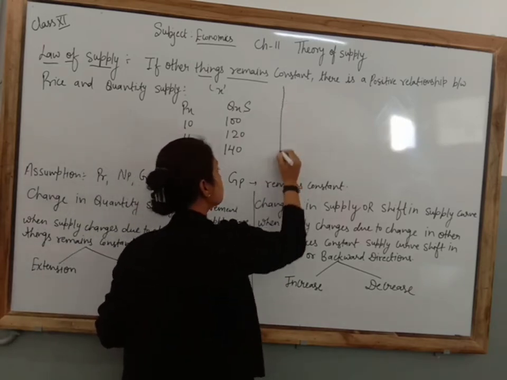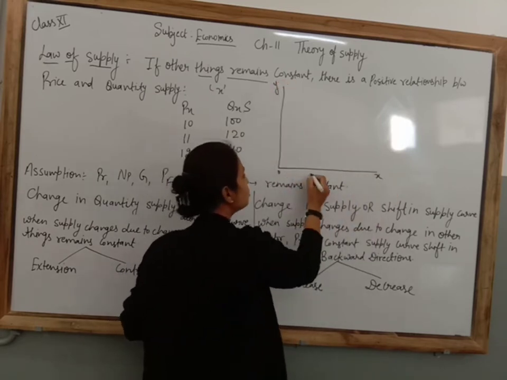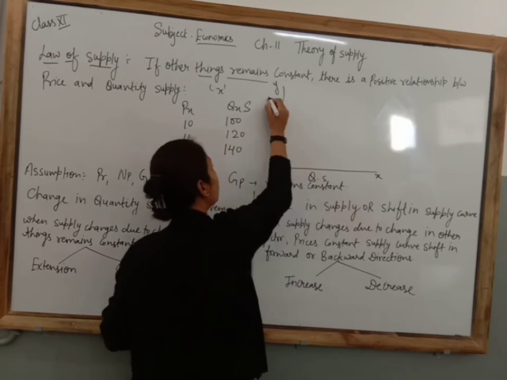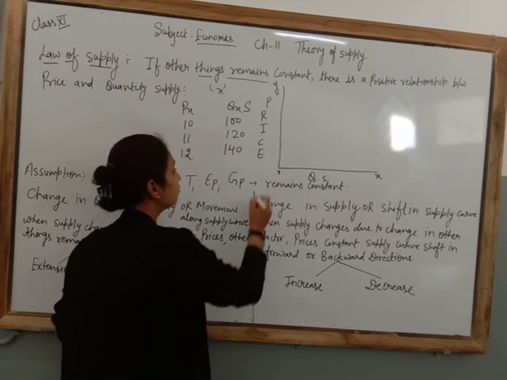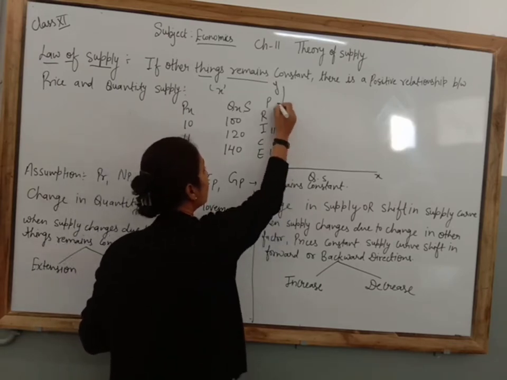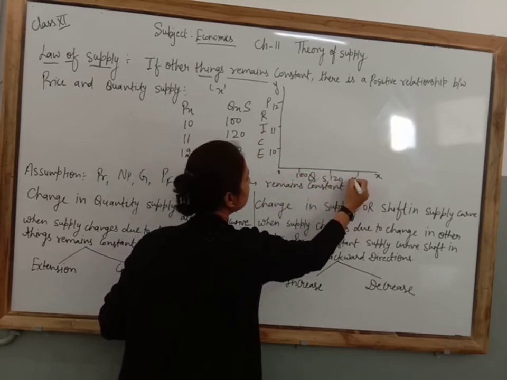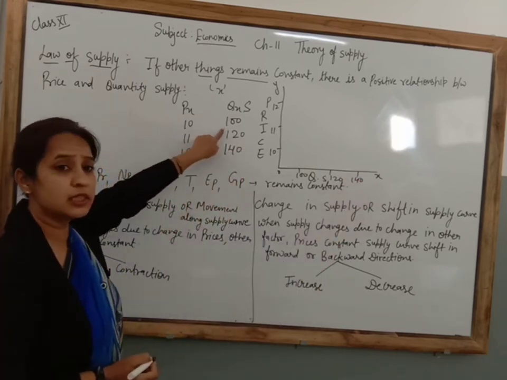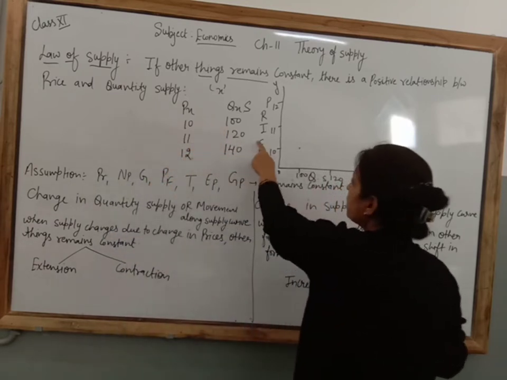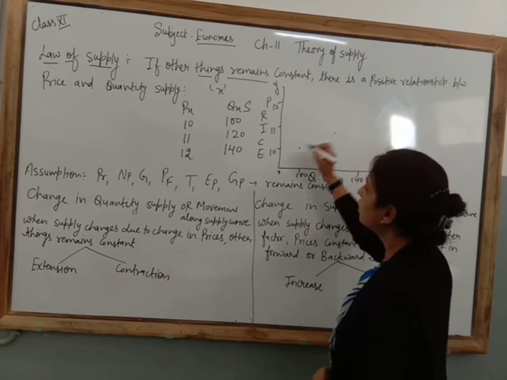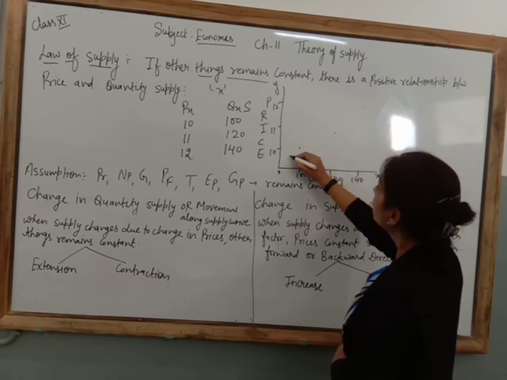Now how are we going to show this diagrammatically? You can see 0, X and Y. Here we show quantity supplied, and here we always show price, as we did in demand. Now here we write 10, 11 and 12, and here 100, 120 and 140. If the price of the commodity is 10, then the quantity supplied will be 100. If the price is 11, the quantity supplied will be 120. If the price is 12, the quantity supplied will be 140. Clear?